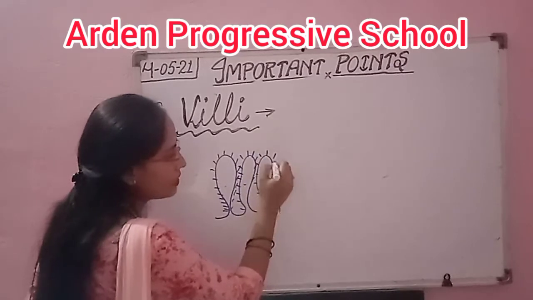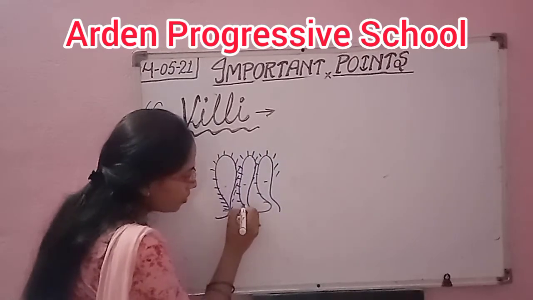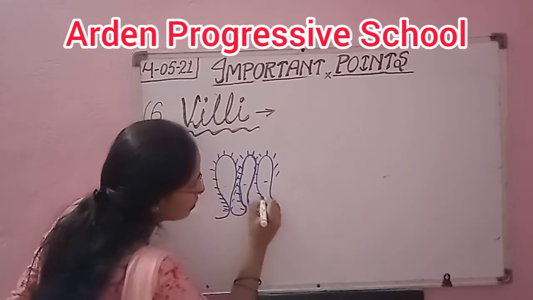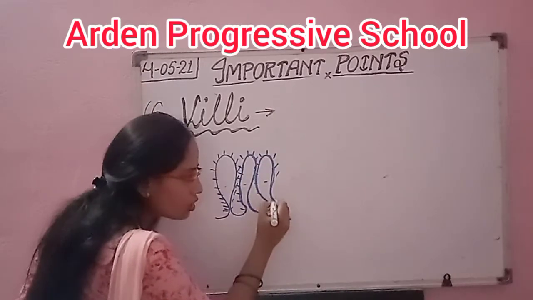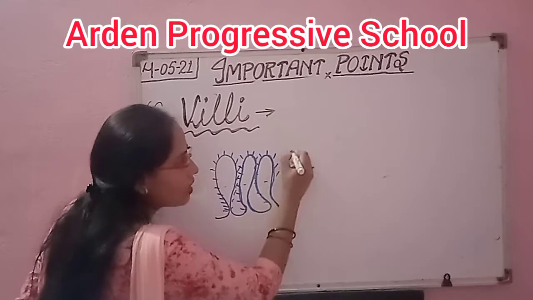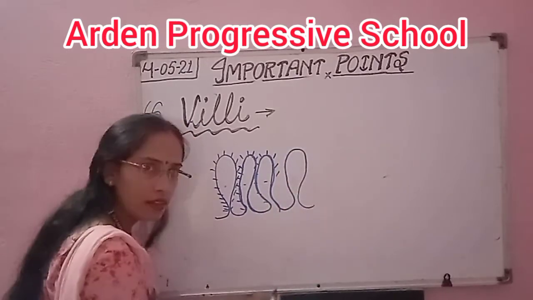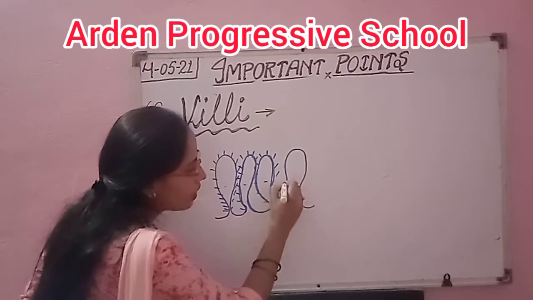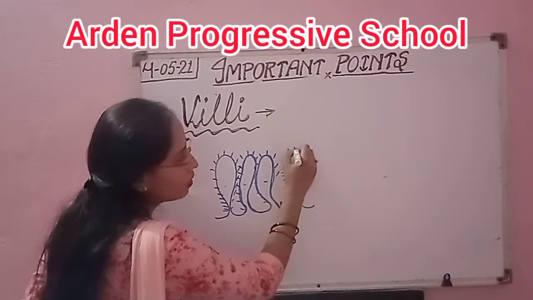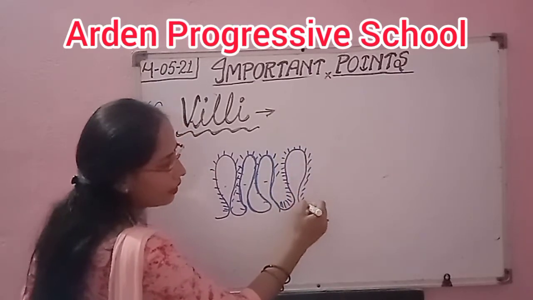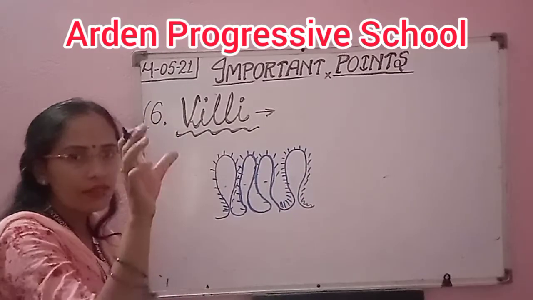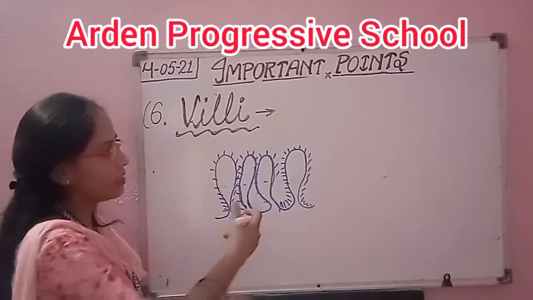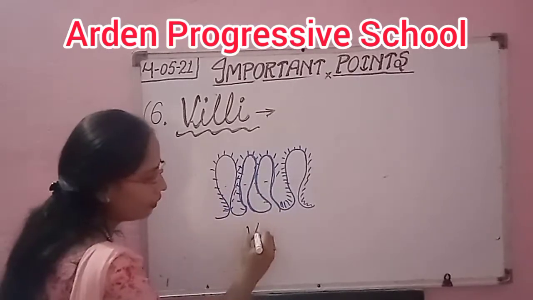When absorption takes place through these structures, it also increases the surface of absorption. You can see the food particles are absorbed from the surface of these villi, which are present in the small intestine. This is the structure of the villi.